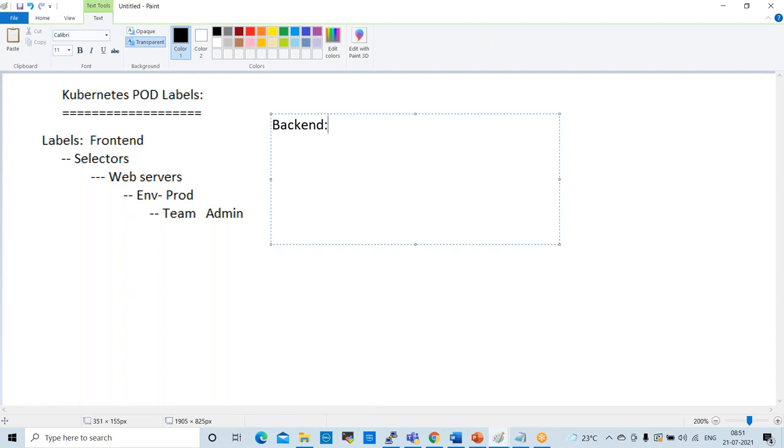For the back end, what we will do here: environment, production, and team, dev team, also application, some application, Nginx, and application version also we can give, app version, something like 1.2.4.